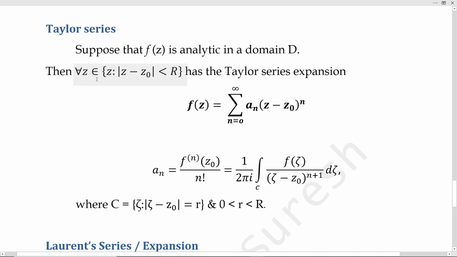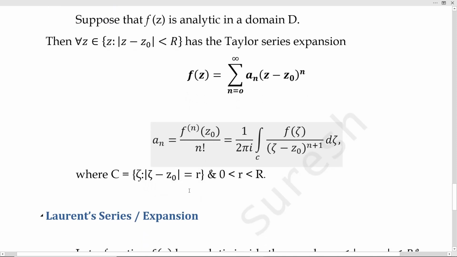Then for all z belonging to this domain, the set of all z such that modulus of z minus z naught is less than r, an open disk with radius r, has the Taylor series expansion f of z equal to summation n equal to 0 to infinity a n into z minus z naught power n, where a n is given and the circle is given.